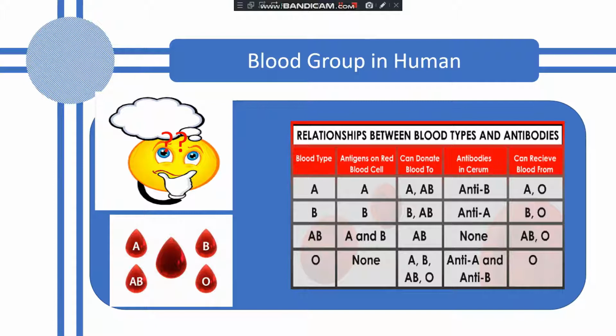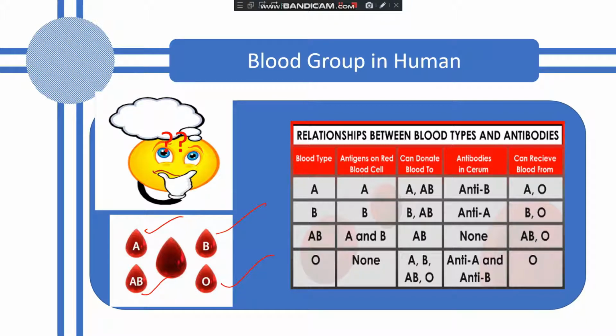The blood groups in humans are classified into four main blood groups: A, B, AB, and O. What is its basis? On what basis are humans classified into the four blood groups? Students, as you know, in our blood there is RBC. On RBC, which type of antigens? Two terms you have to know, that is antigens and antibodies. Antigens are present on the RBC and antibodies are present in the serum.